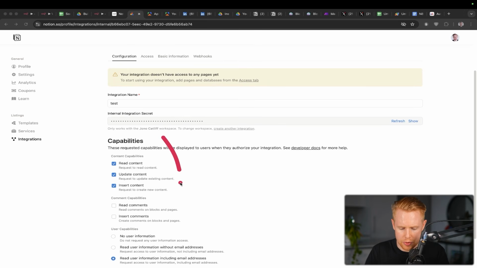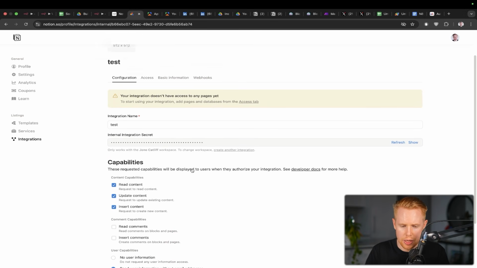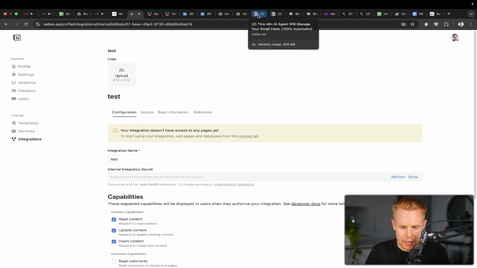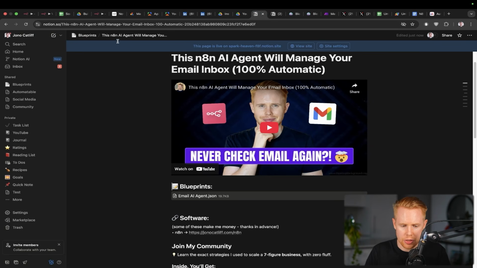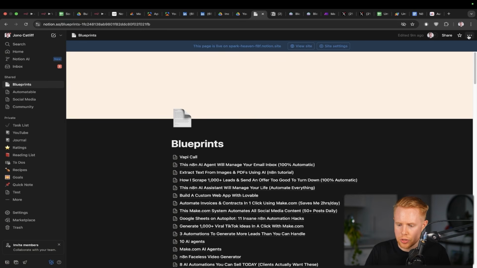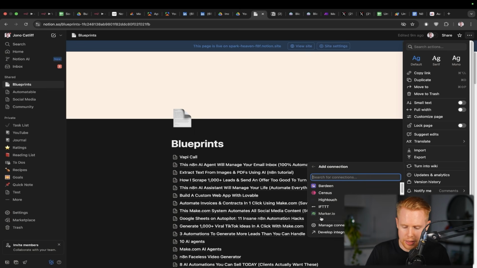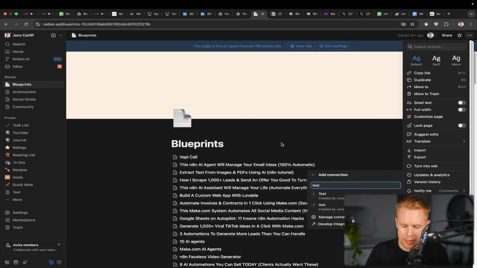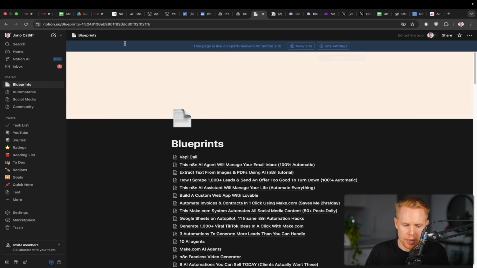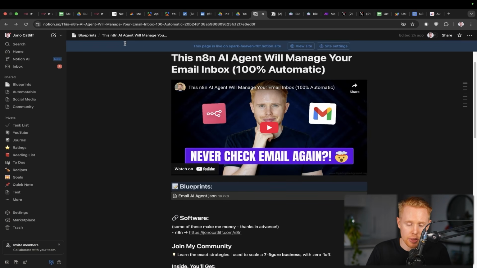And the last thing you need to do here is just change this to without an email, and then you're good to go. Other than that, you want to make sure that whatever the page is that you're putting these blueprints on, you hit the 3 dots up here. You want to connect, add in connections, and add the connection that you just created, which in this case would be that test. So I'd add this in here. Then I could essentially start creating pages from within it, just like this blueprint link right here. So that in a nutshell is that section.